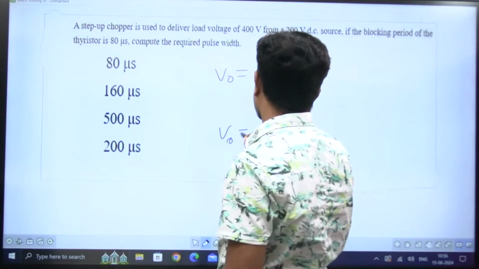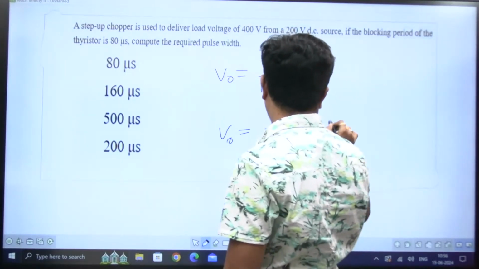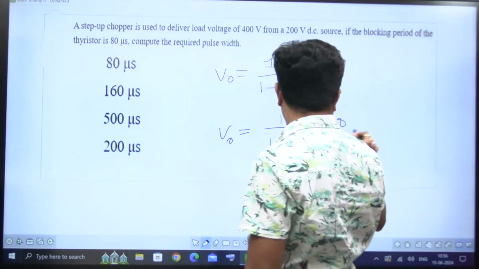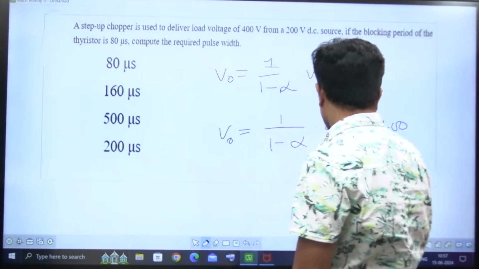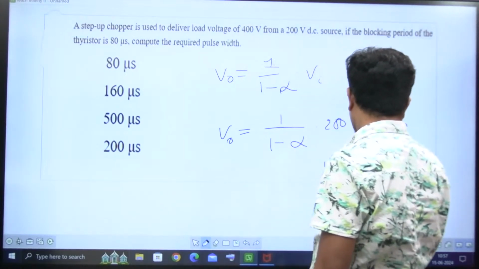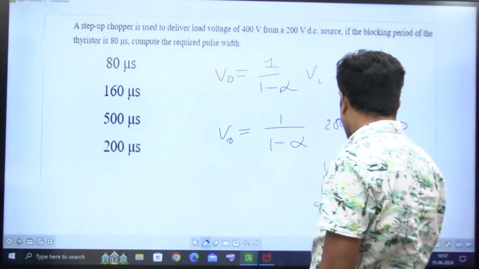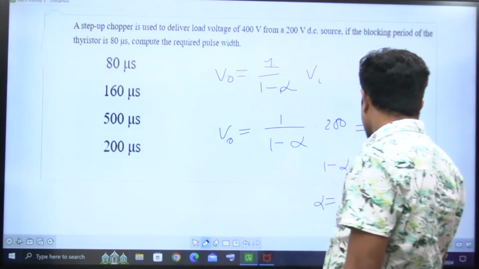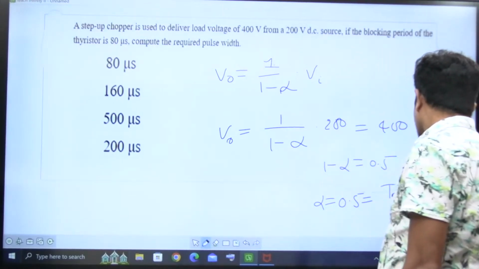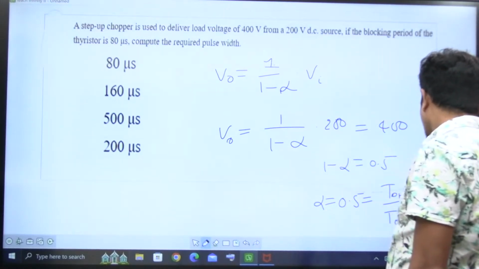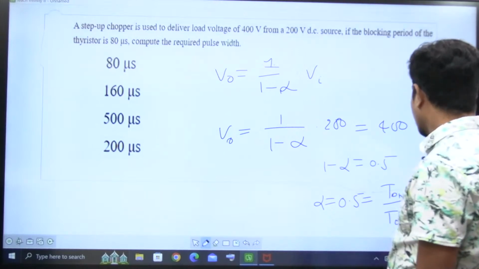So V0 is equal to 1 by 1 minus alpha into Vi, which is 200. For this to be 400, 1 minus alpha must be 0.5. So alpha is equal to 0.5. What is alpha? T on by T off, right? That is equal to 0.5.